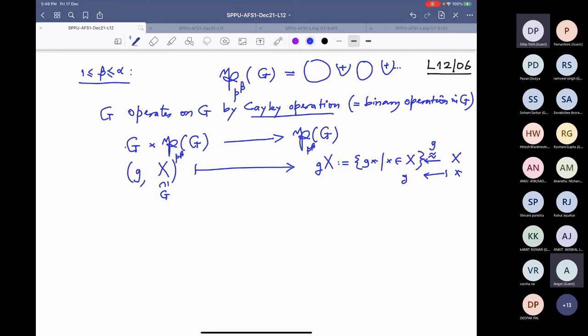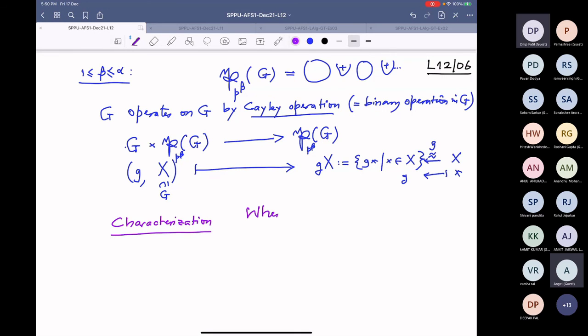So next time we will see that I want to find a criterion, or characterization, of the following thing.